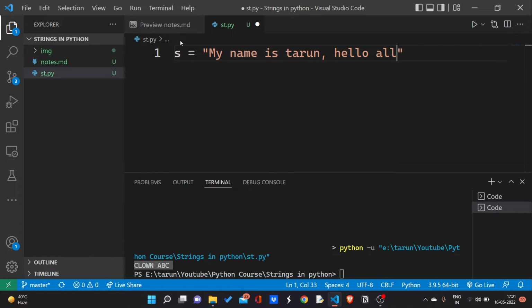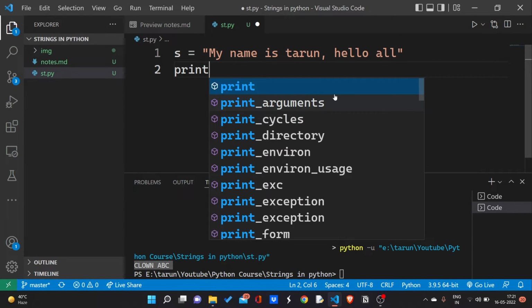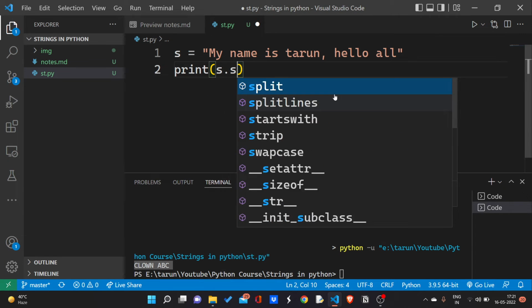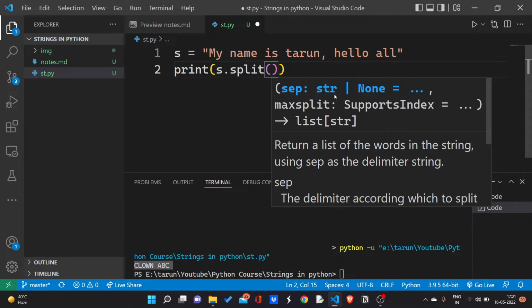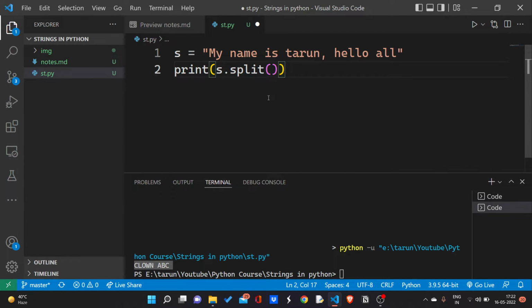Hello all. Now this is a string: my name is Tarun. If I want to split this string into other strings, I will use s.split, and here I have to give a separator. If I don't mention a separator, by default it is a single space, which means it splits the string after each single space. Like after "my" there is a single space, so my string got split into "my", then "name", and so on.